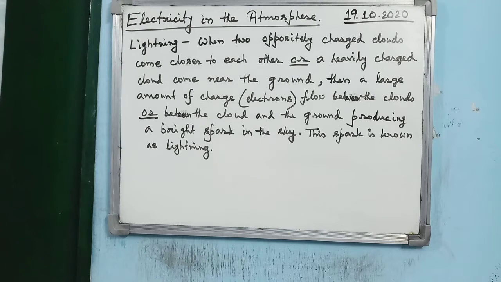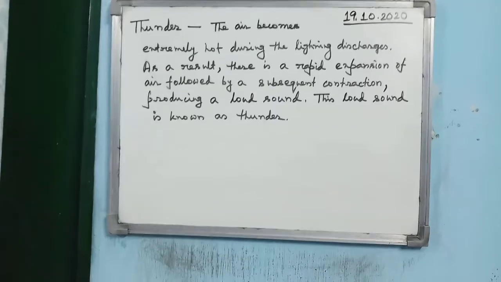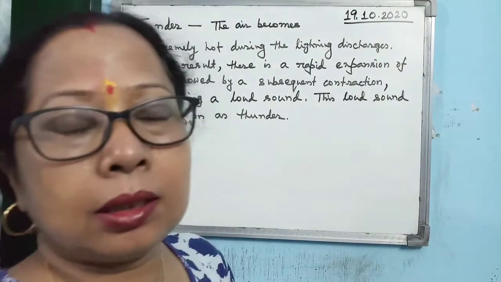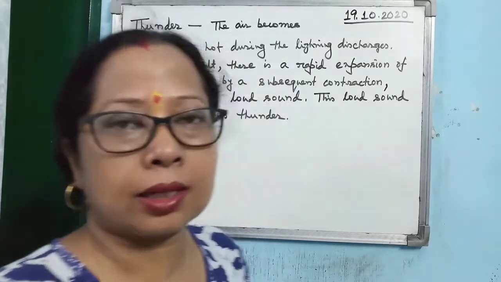So you must learn and write this definition of lightning in the notebook. Now how can you write what is thunder? The air becomes extremely hot during the lightning discharges, that is the transfer of electrons between the clouds, or cloud and the ground.